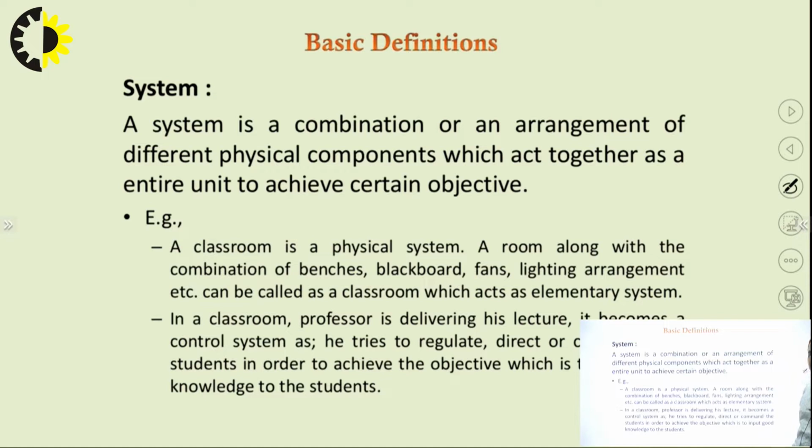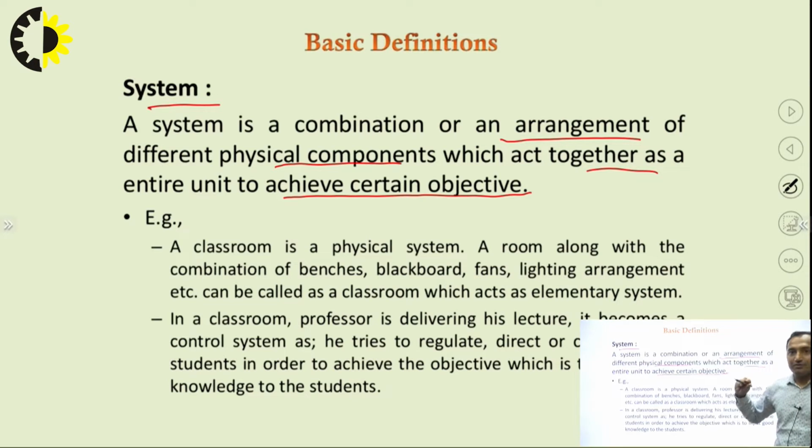So after studying why automatic control is important, now let us dive deep into the technical terms associated with it, starting with the system. A system is a combination or an arrangement of different physical components which act together as an entire unit to achieve a certain objective.